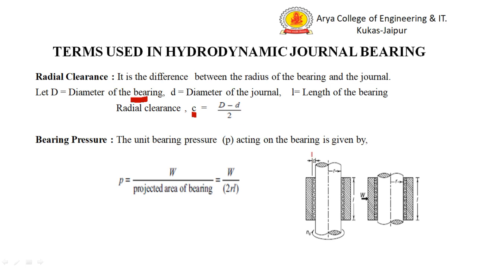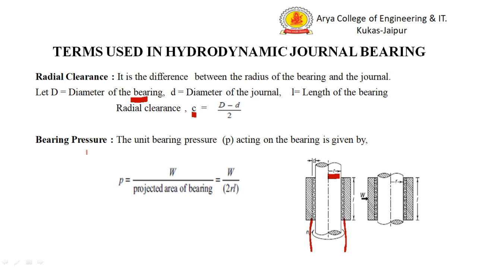This is shown in this diagram. Small r is the radius of the journal, and this is the diameter of the bearing. So this is the clearance C, radial clearance C.